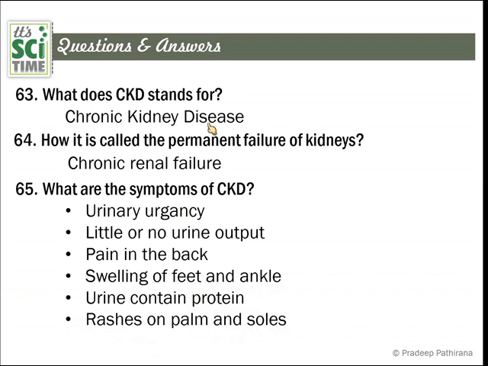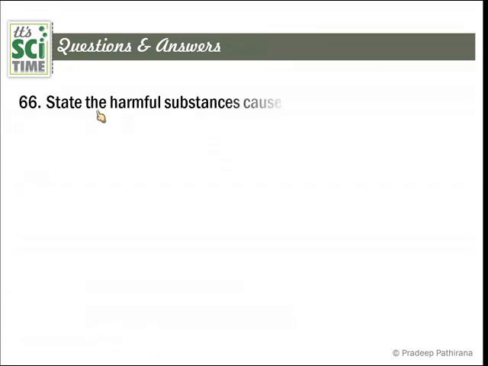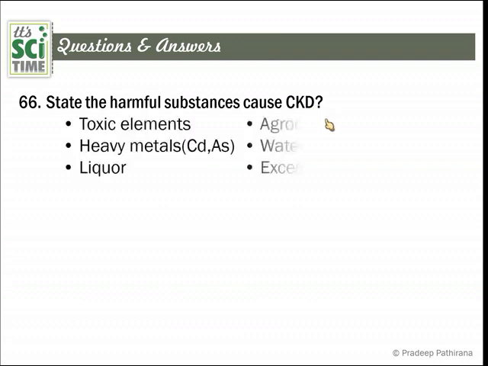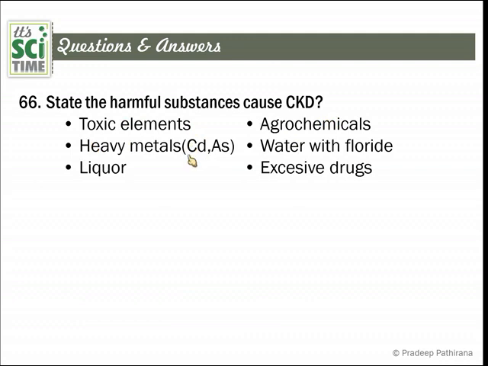Right. The next thing, several other questions. State the harmful substances that cause CKD. Toxic elements, agrochemicals, heavy metals, especially cadmium and arsenic. Water with fluorides. In the North Central Province of Sri Lanka, people mostly drink water with fluorides, and there is a risk of agrochemicals mixing with their water. Cadmium and arsenic come through that.